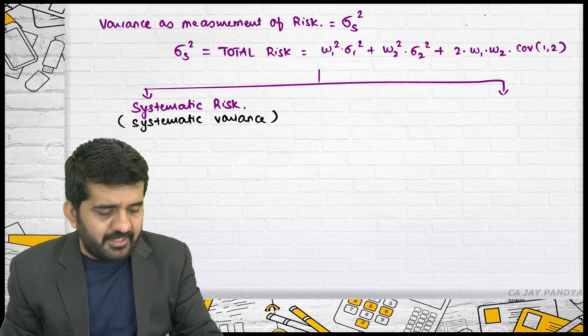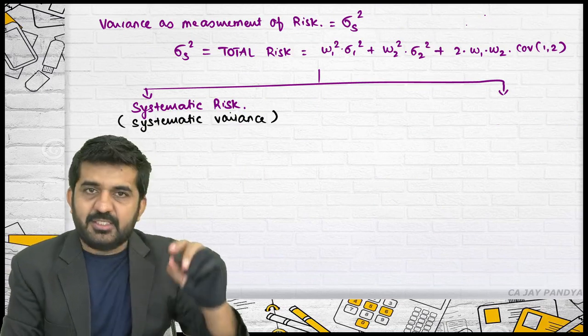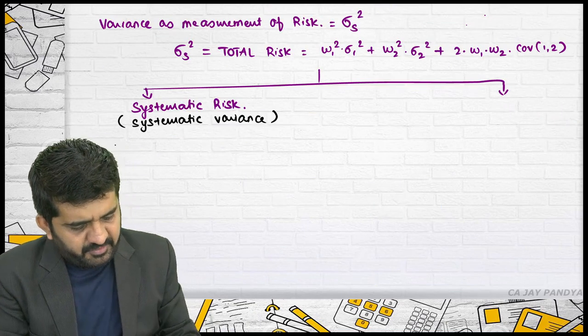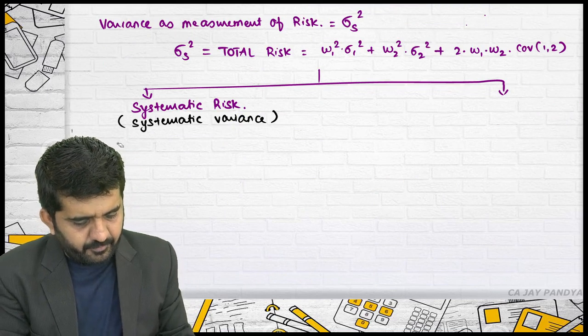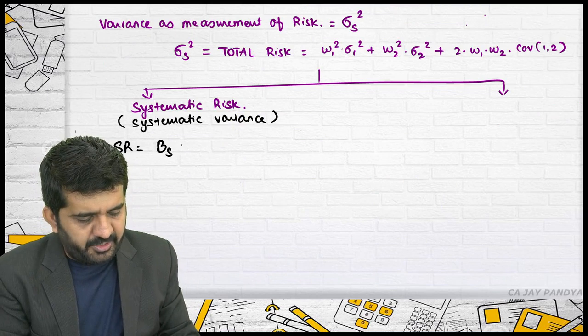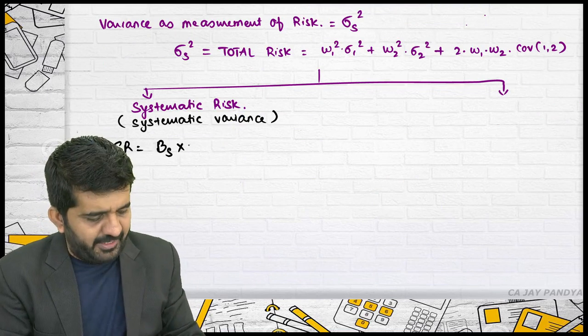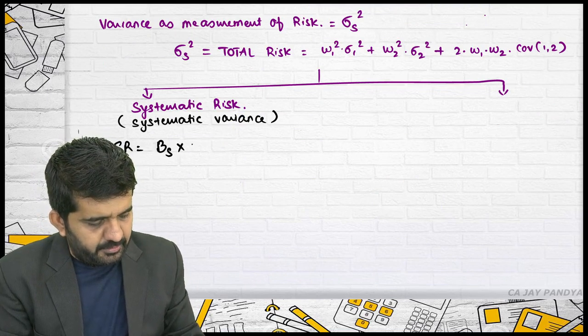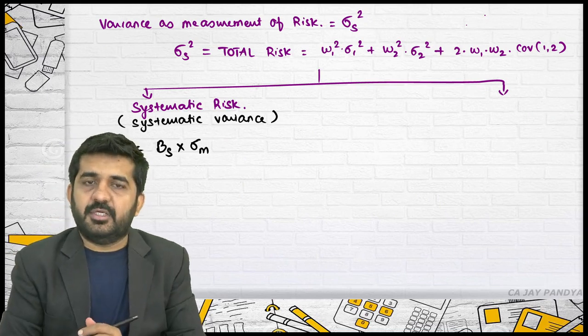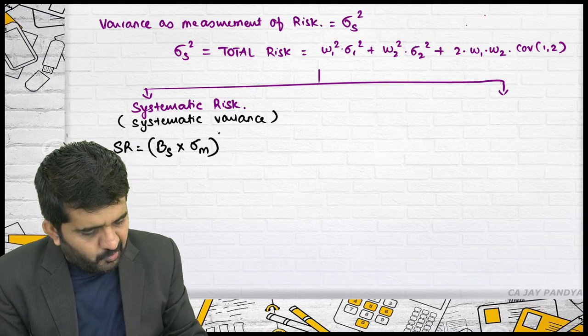Systematic risk in the form of variance is nothing but the square of this. Is it alright? So what is the formula over here? Systematic risk is beta of the security multiplied by standard deviation of market, whole square.